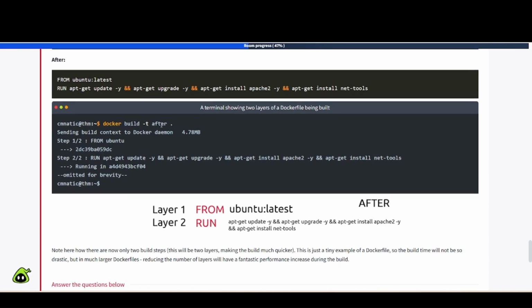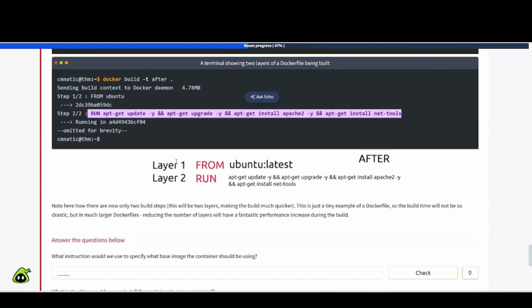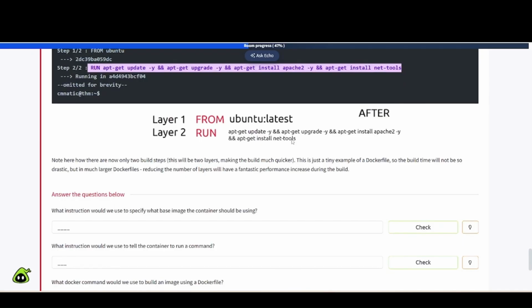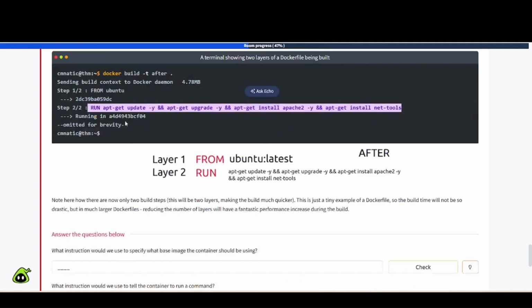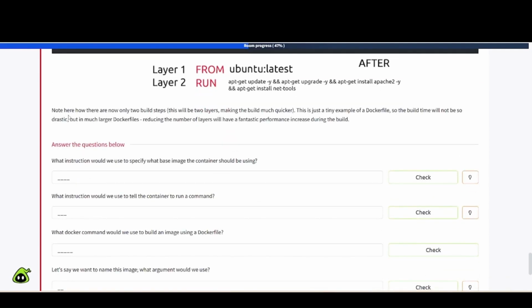Pretty straightforward. And then in the terminal, docker build -t after dot, and it goes ahead and starts running those commands there as we see. All right, so layer one FROM ubuntu, after, et cetera. Okay, so we get the gist of it. You can chain those together and try to be as minimal as possible to optimize this as much as you can. Note here how there are now only two build steps. This will be two layers, making the build much quicker. This is just a tiny example of a Dockerfile, so the build time will not be so drastic. But in much larger Dockerfiles, reducing the number of layers will have a fantastic performance increase during the build.